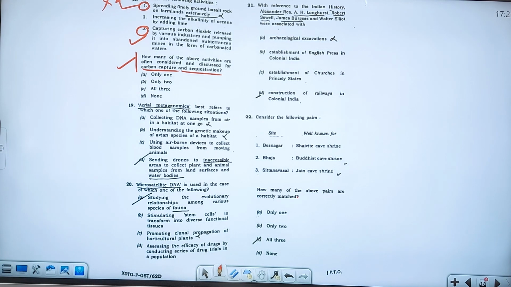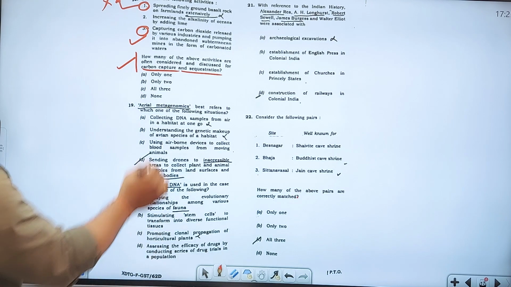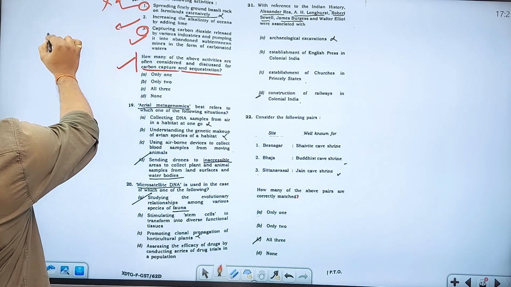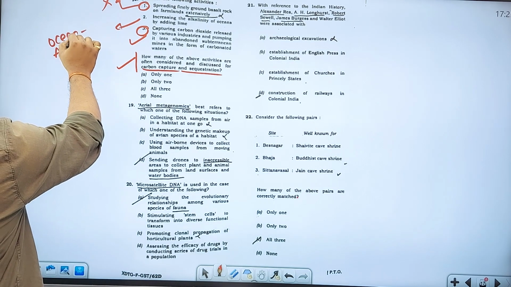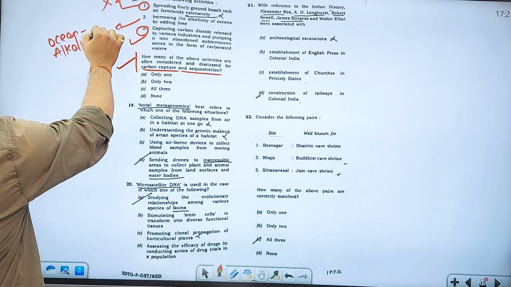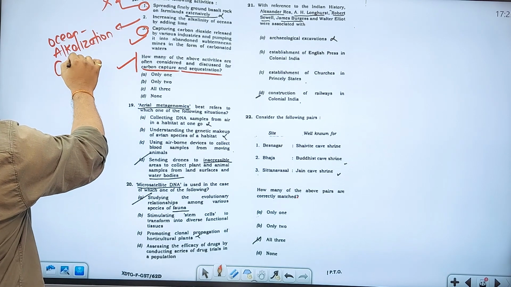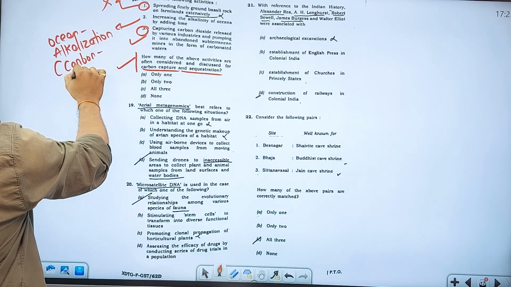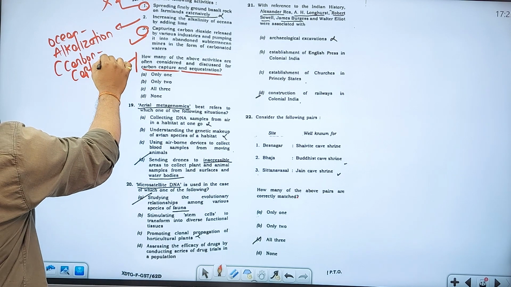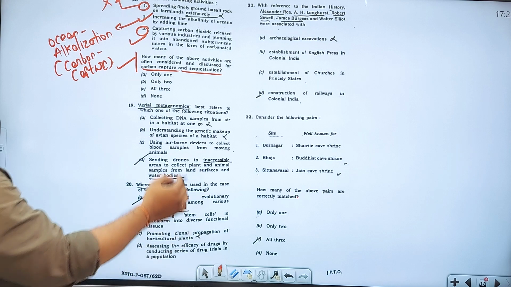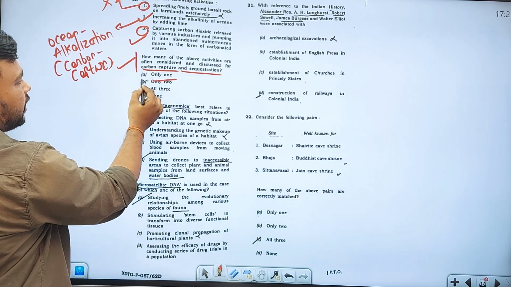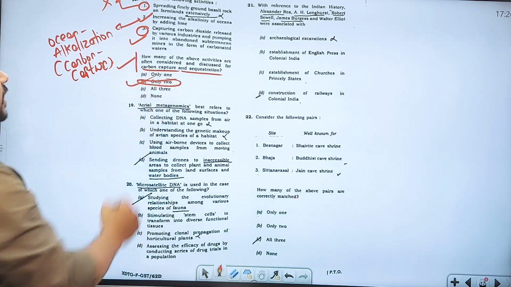Increasing the alkalinity, that is what is called ocean alkalization. So ocean alkalization is seen as a carbon capture technique. You have to understand that. So this is a right statement, and the first one is completely wrong. Only 2 and 3 are correct, that is option B.